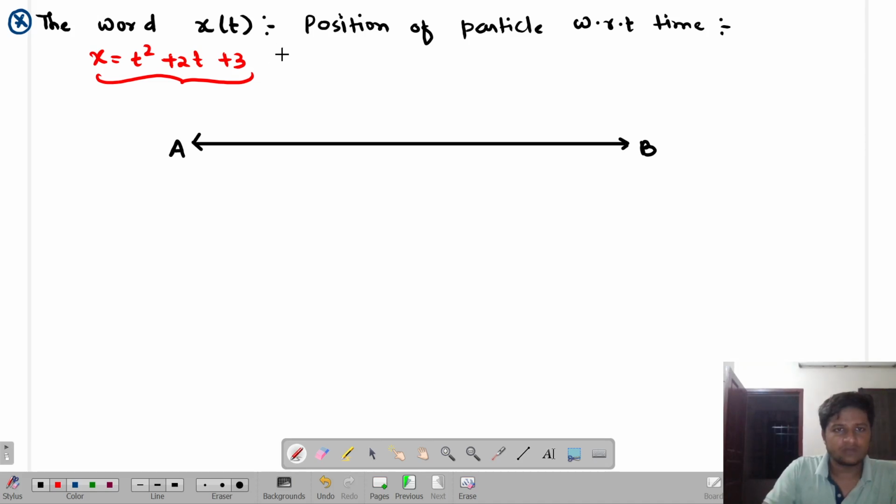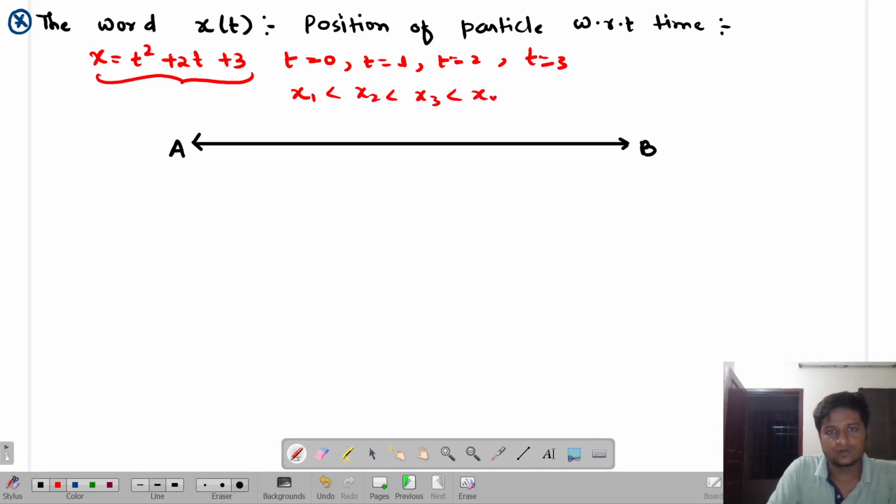So you look over here, whenever you replace t is equal to 0, t is equal to 1, t is equal to 2, t is equal to 3, what you will find is that these positions are always increasing, yes or no? If I put 0, the answer is 3. If I put 1, it is a positive value. If I put 2, it is of some value. That means x1 is less than x2 is less than x3 is less than x4 and so on, if all the terms are positive. Yes or no? Tell me. Yes, guys, everyone, is this clear or not?